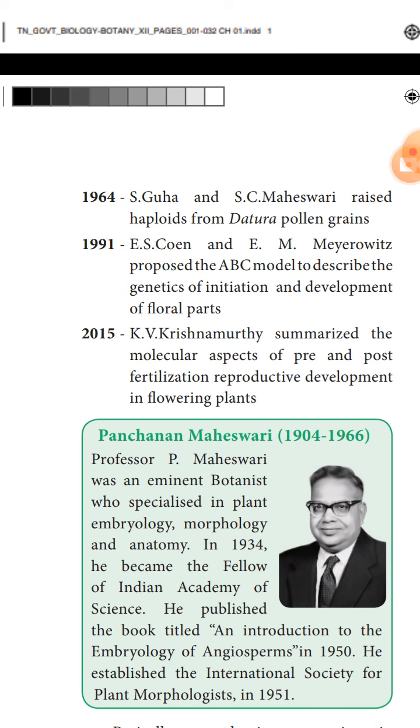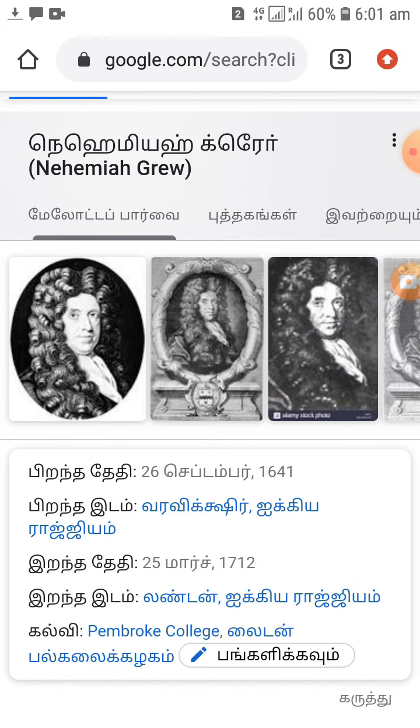He received a fellowship award from the Indian Academy of Sciences. He published a book, An Introduction to the Embryology of Angiosperms, in the year 1950. That was a great role in plant embryology.